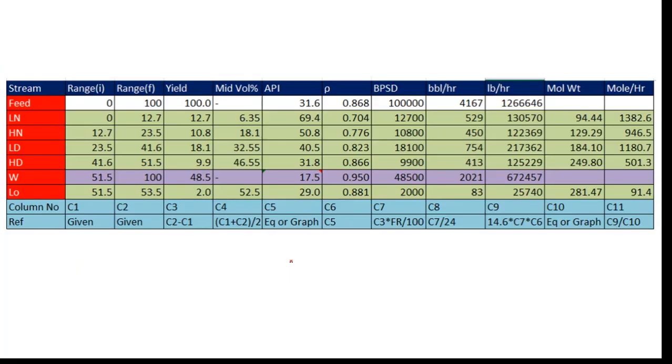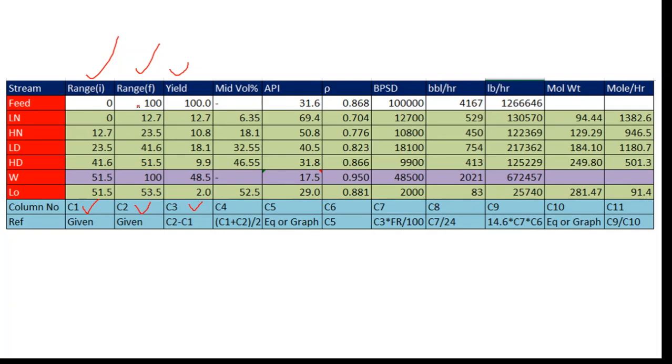Now this is basically the overall table, and we'll discuss it one by one. The first is the range: initial range, final range and yields. All these three are basically calculated. This is column C1, this is column C2, this is column C3. So the feed is given initially from 0 to 100 with reference to the TVP. Obviously it starts from 0 to 100 in the TVP one.